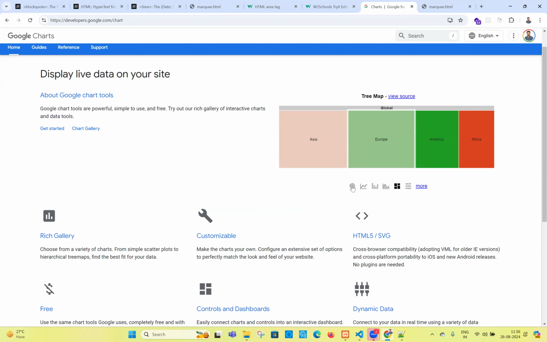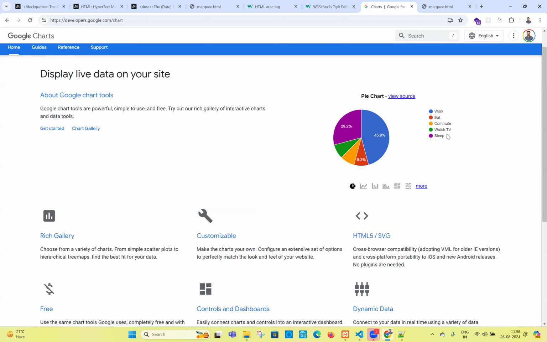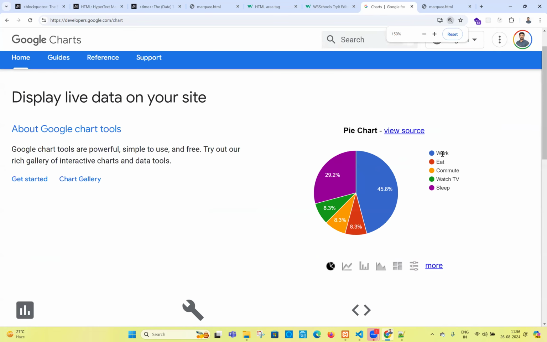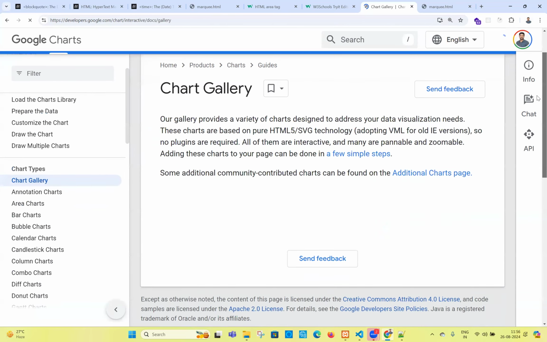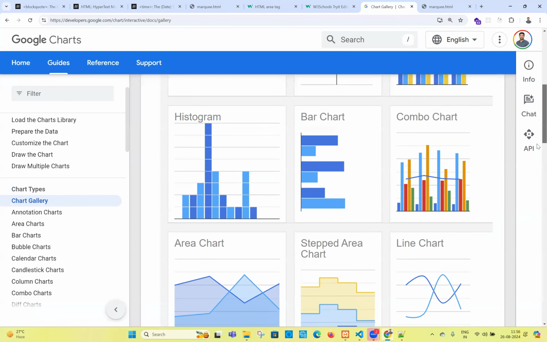See, if we go to this pie chart, we have work, sleep, watch TV, and so on. Now I want to add some spending, I want to add some other values also. How do I add these values? A lot of libraries are there. If you click on the chart gallery, you see this chart gallery will be available here. Maybe a lot of charts, and maybe you know all these charts.